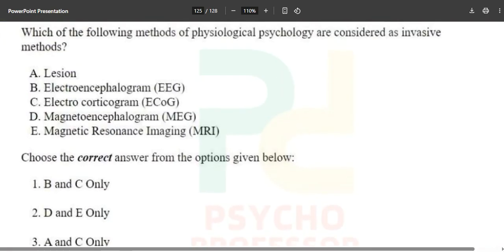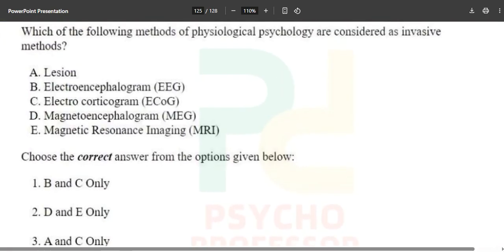Now the next one is a PYQ repeat again. Which of the following methods of physiological psychology are considered invasive methods? Okay, so whenever things like this come into the picture, invasive. What does invasive mean?